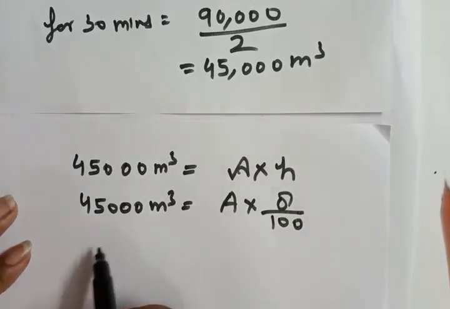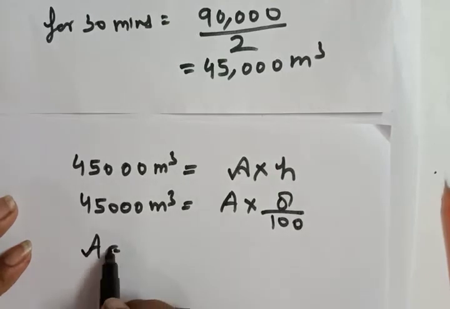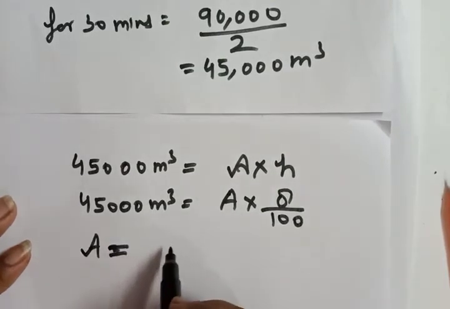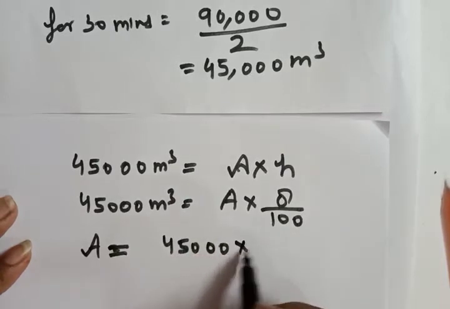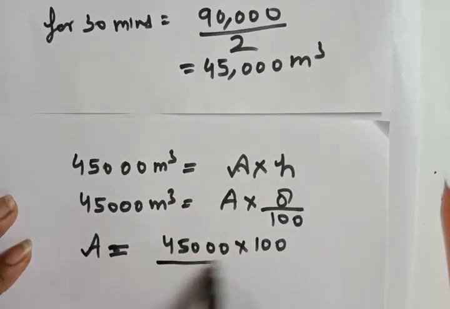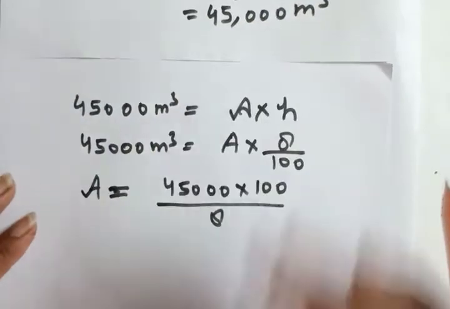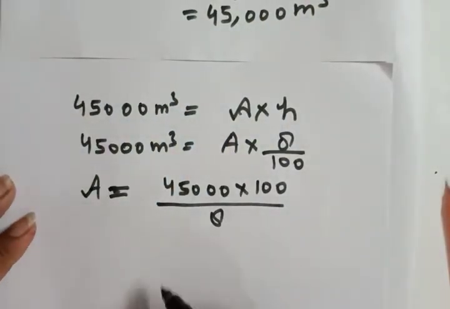Now area will be equal to 45,000 into 100 upon 8. Simple, we need to find out the area only.